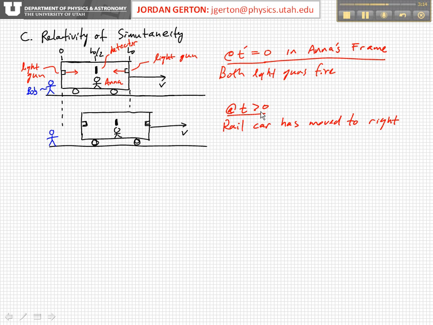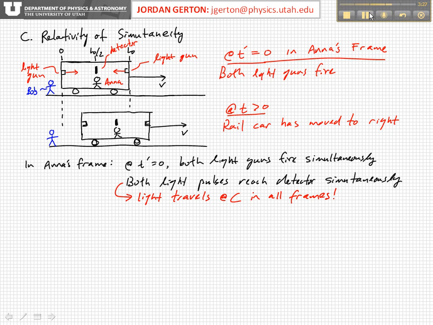Now, at some later time, the rail car has moved to the right a little bit, and so now we see that it's displaced. But remember, the light pulse originated from here and from here. Okay, so in Anna's frame, at t prime equals 0, both light guns fire simultaneously, and sometime later both light pulses reach the detector simultaneously. And this is only true because light travels at speed c in all reference frames, even one that's moving like Anna's.